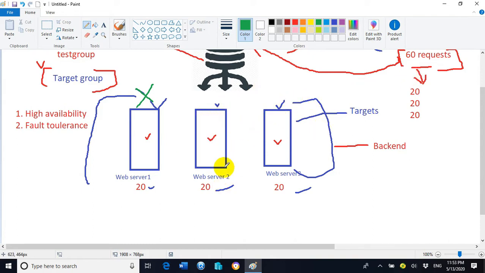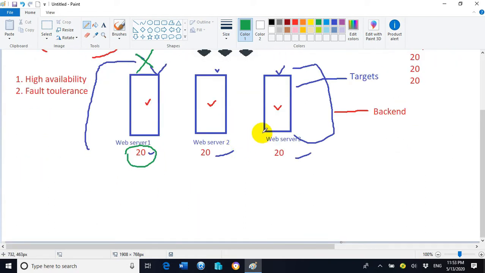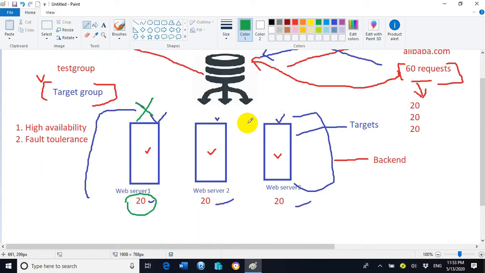So these 20 requests will be added equally to the rest of the servers which are available inside the target group after the crash of web server 1.